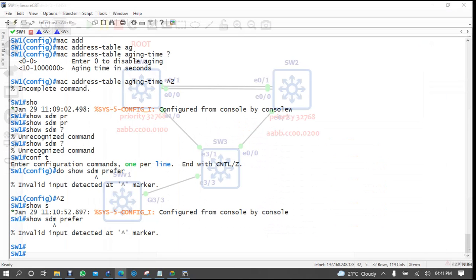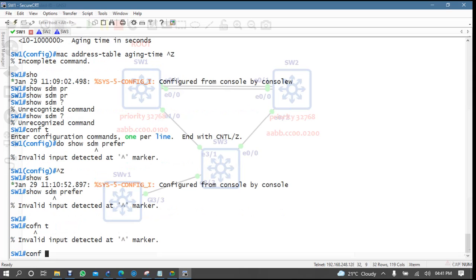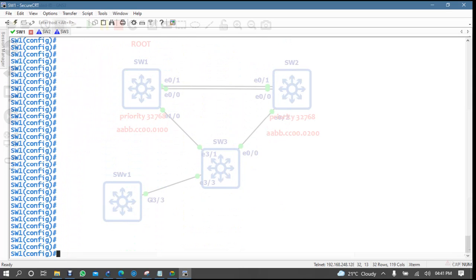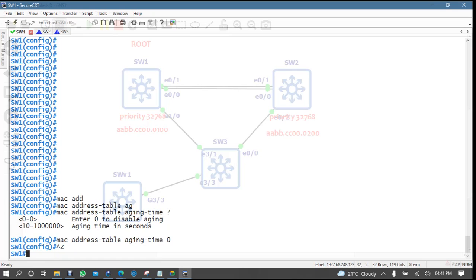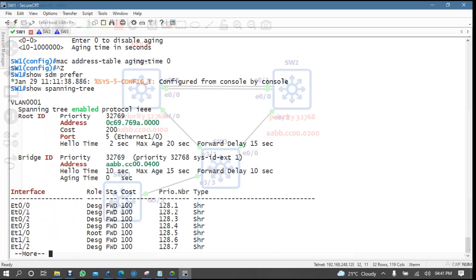If I configure conf t, mac address-table aging-time, and put 0 like this, and then check this command, show spanning tree, you get 0. Zero means you said, okay, I will store 8,000 MAC addresses and they will be there, and they will never be deleted automatically.